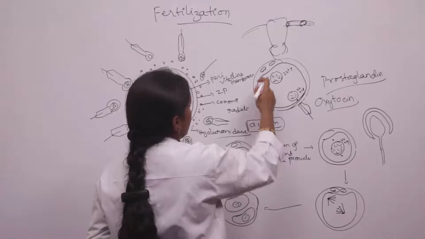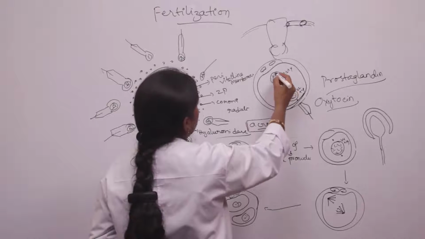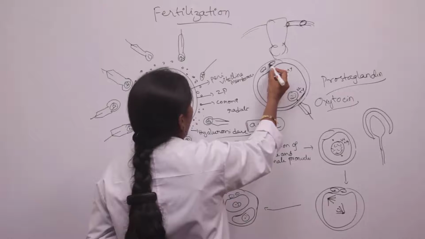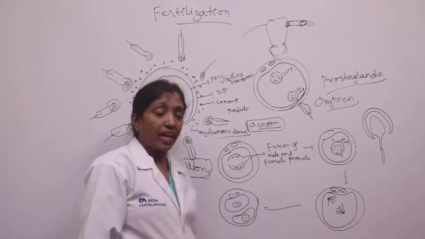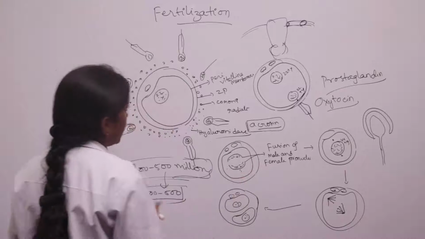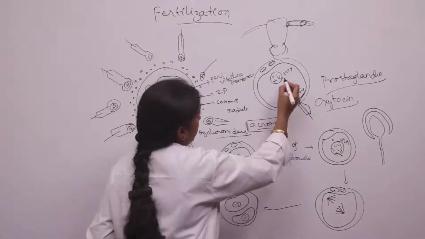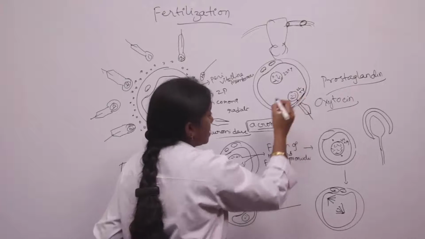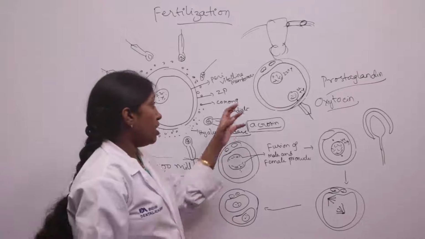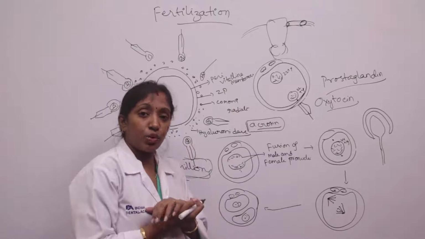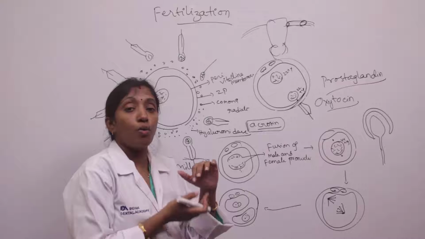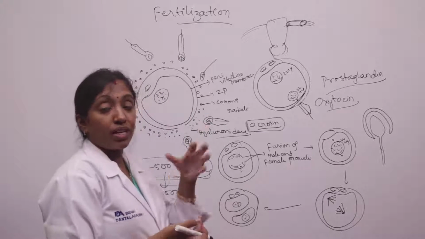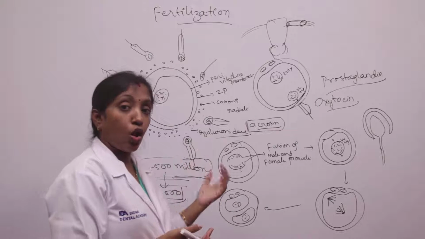Now the oocyte undergoes the second meiotic division and the second polar body enters into the perivitelline space. Now the sperm head enlarges and forms a nucleus called the male pronucleus, and the mature ovum also enlarges and forms a nucleus called the female pronucleus. They are also called ootids.